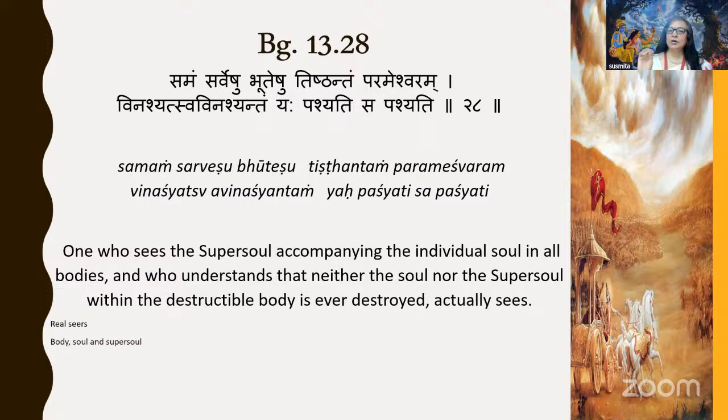And not only that, but vinashyatsu avinashyantam means when the destruction happens, it still remains undisturbed. Even when the material world is destroyed, it remains there. And pashyati means to see, and someone who sees that is actually realized. That is the meaning of this shlok, right?